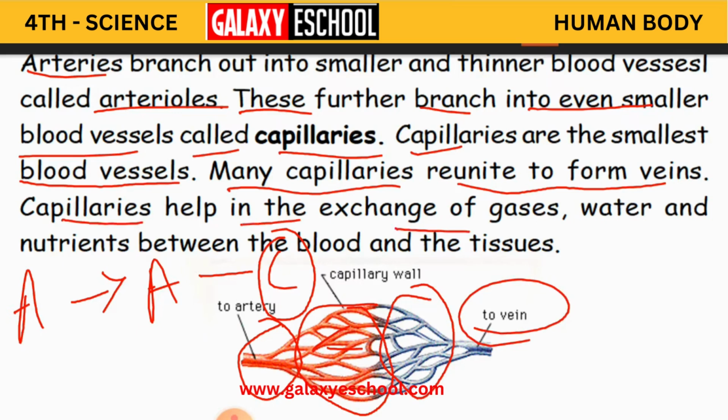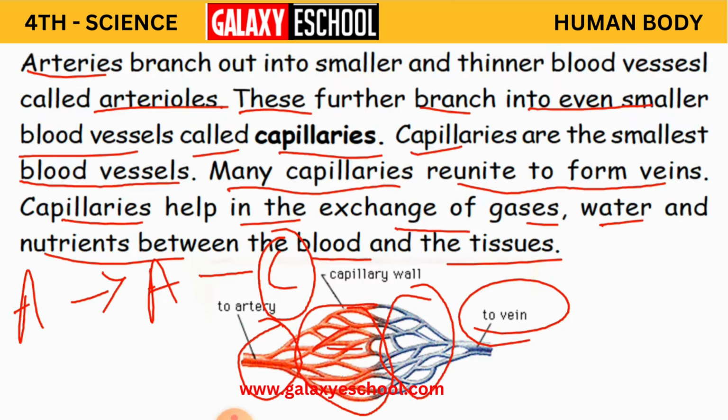Capillaries help in the exchange of gases, water and nutrients between the blood and the tissues. Our body needs oxygen and nutrients, so oxygen is also supplied and transported. These are all exchanged by the capillaries between the blood and the tissues. Clear?